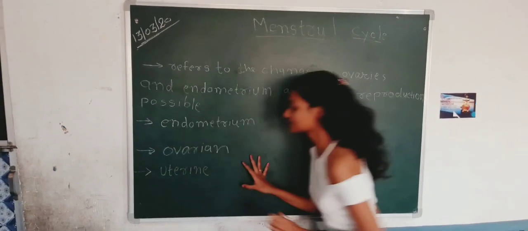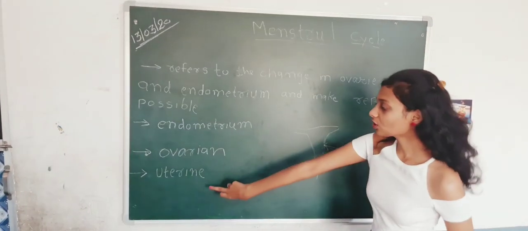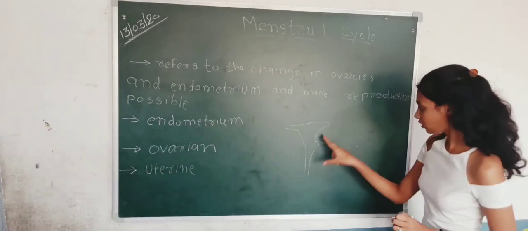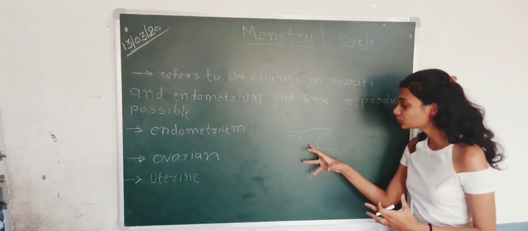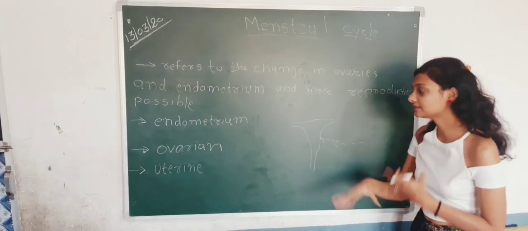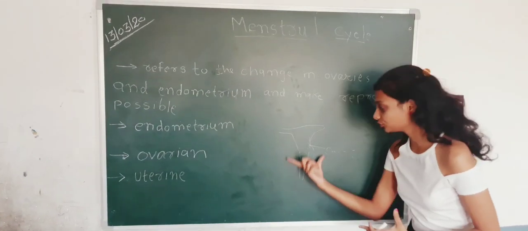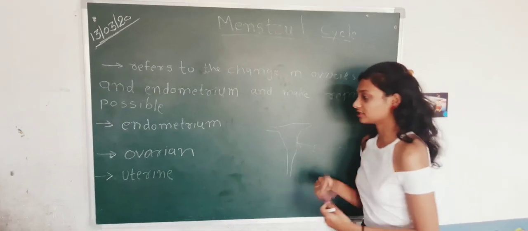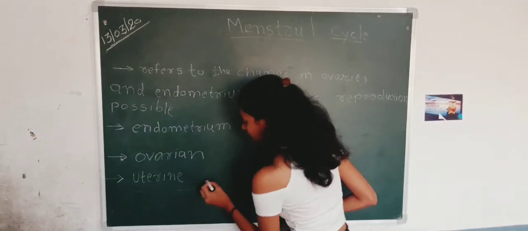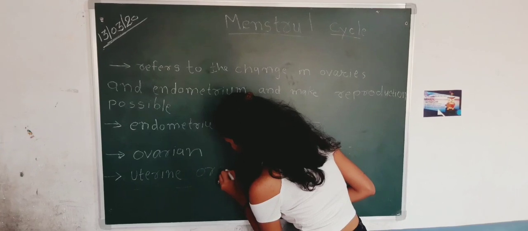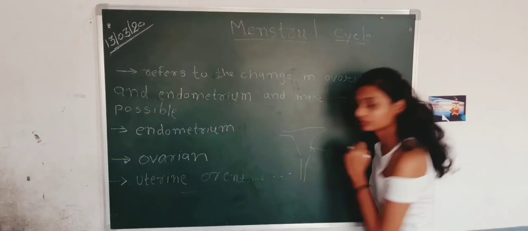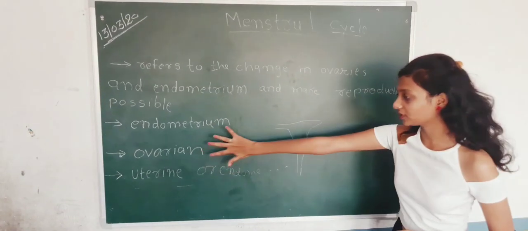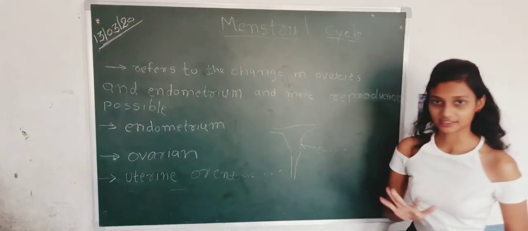We also call it the endometrium phase. Why do we call it the uterine phase? Because the endometrium thickens and sheds in the uterus. So changes occur in the uterus. That's why we call it the uterine phase or endometrium phase. So there are two phases, the ovarian phase and the uterine phase.